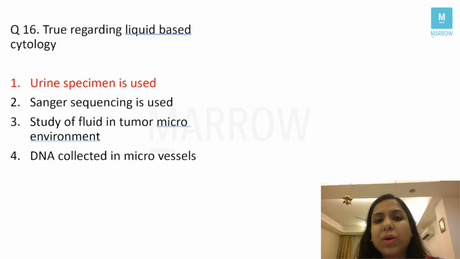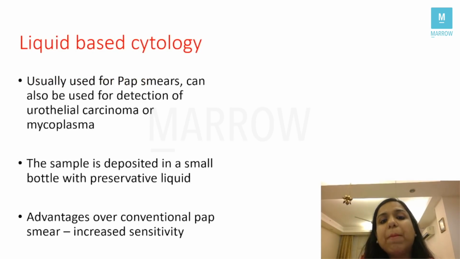You all know what is liquid-based cytology, right? Liquid-based cytology is basically used for the detection of pap smears. So in pap smears, either we can do conventional pap smear or we can do liquid-based cytology. Why is it called liquid-based cytology? Because the sample which is collected is deposited in a small bottle containing some preservative liquid, right? It is a very, very new modality, students.